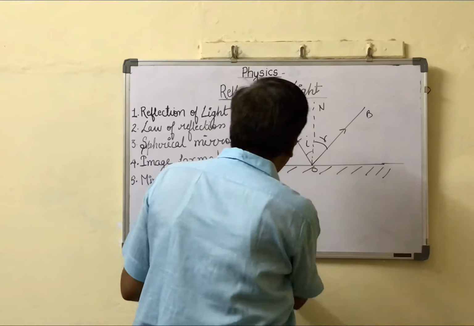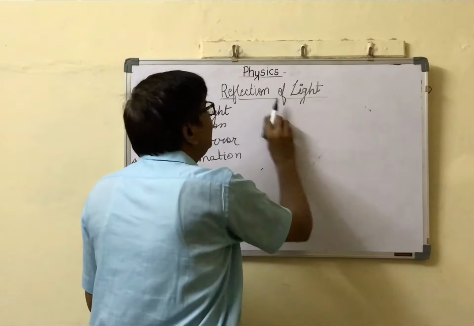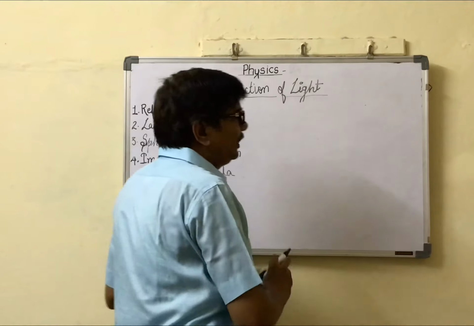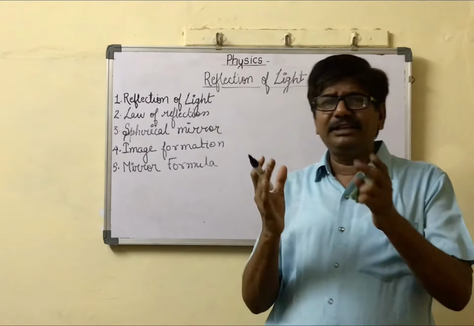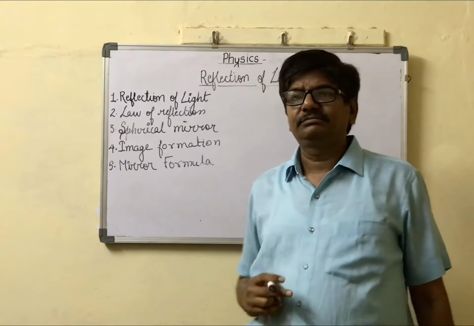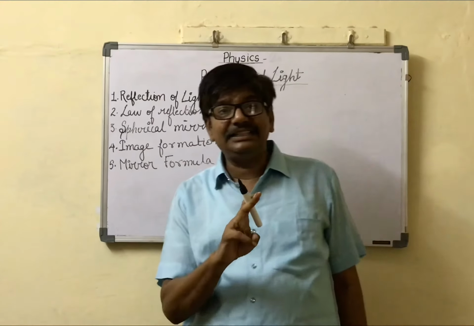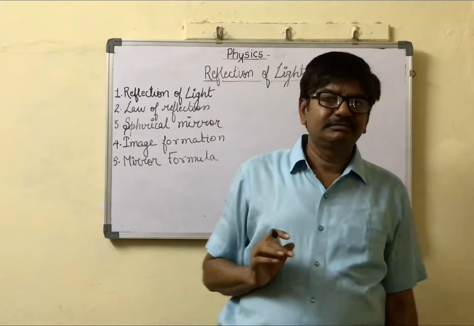Now, the question is, what is a spherical mirror? A spherical mirror is a part of a hollow sphere whose one side is reflecting and the other side is opaque.